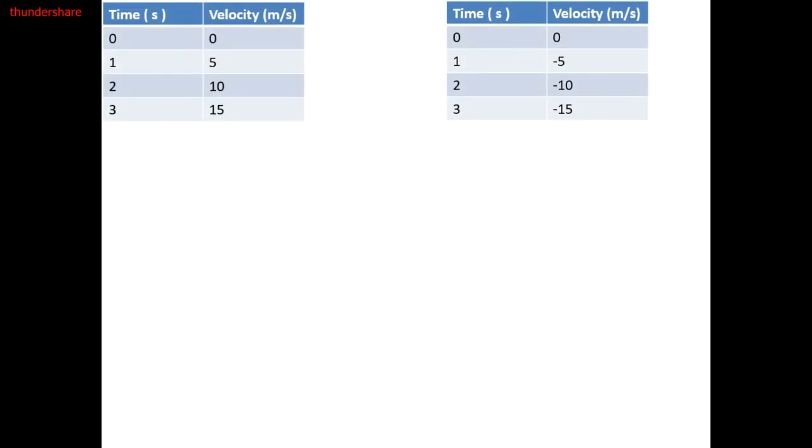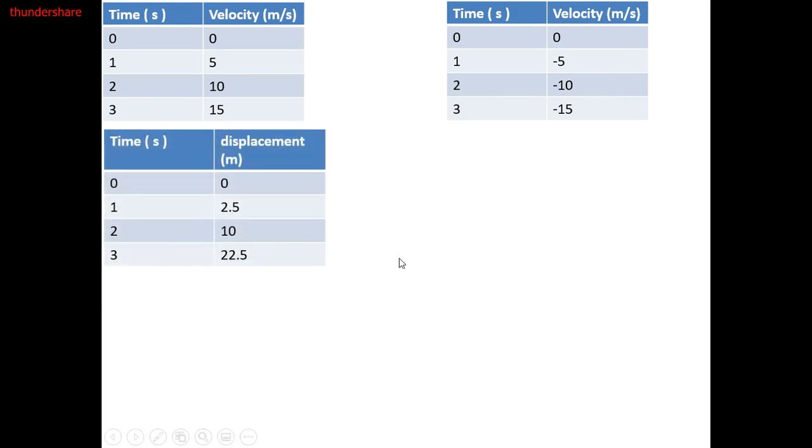Let's try to conclude the position-time graph from the velocity-time graph. The same example that we are dealing with, we have time and displacement. How do we know these values? For example, when the time equals 0, velocity equals 0, and the same for the displacement. After 1 second, the velocity became 5 meters per second. Of course, this is a cumulative velocity. It is not constant. It is increasing.